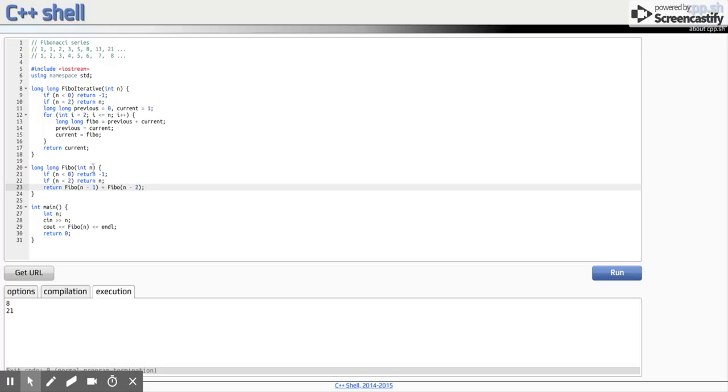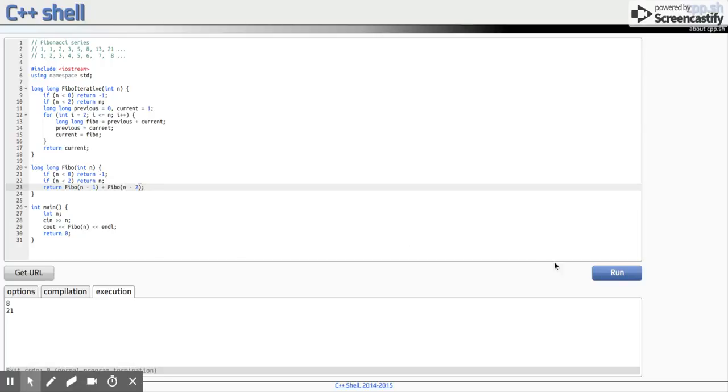So this is exactly what Fibonacci means. Get the Fibonacci number of n minus 1 and the Fibonacci number of n minus 2, add them together, and you get the nth number. This is the definition of a Fibonacci number.